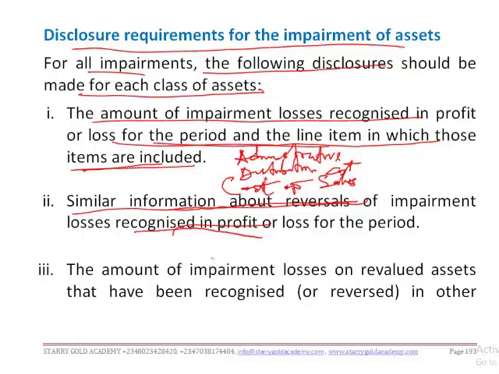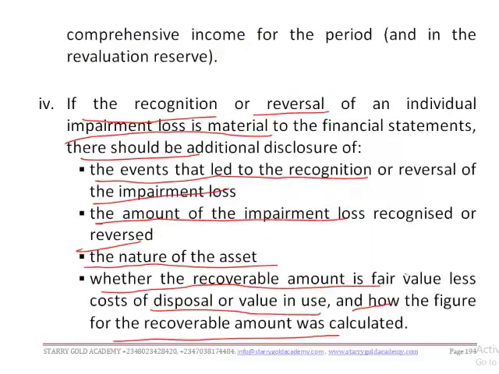Are we together? Also, the amount of impairment losses on revalued assets that have been recognized or reversed in other comprehensive income for the period and the revaluation reserve should also be disclosed. And you are to disclose additionally the event that led to the recognition or reversal of the impairment loss, the amount of the impairment loss recognized or reversed, the nature of the asset, whether the recoverable amount is fair value less cost of disposal or value in use, and how the figure for the recoverable amount was calculated.